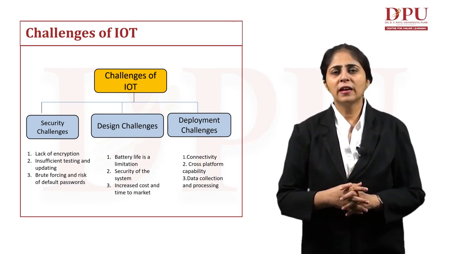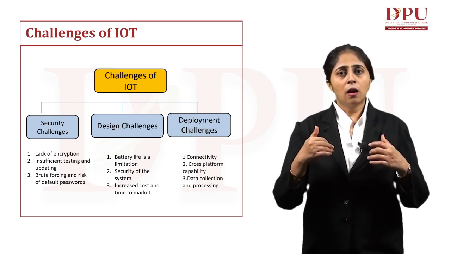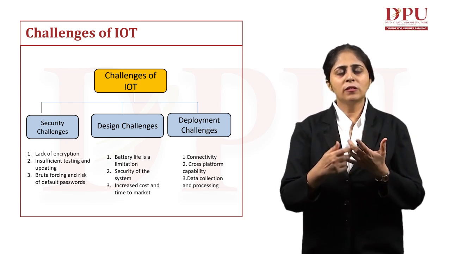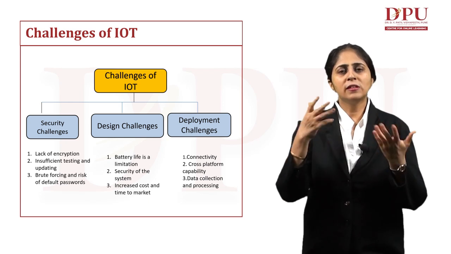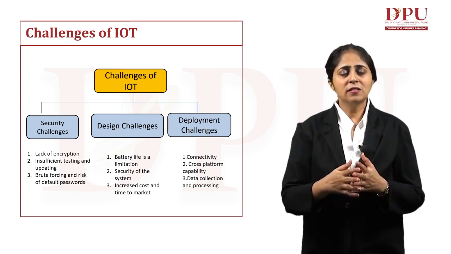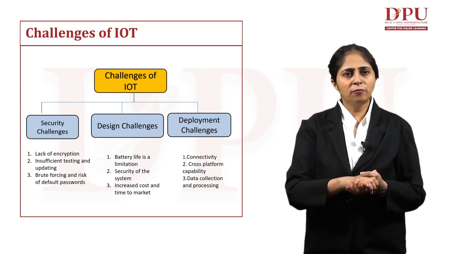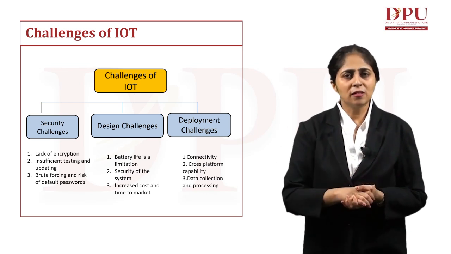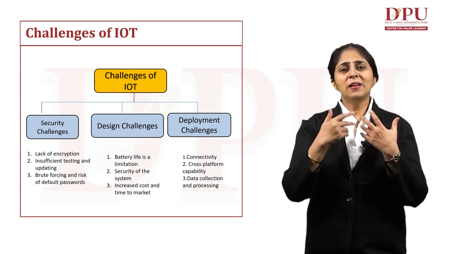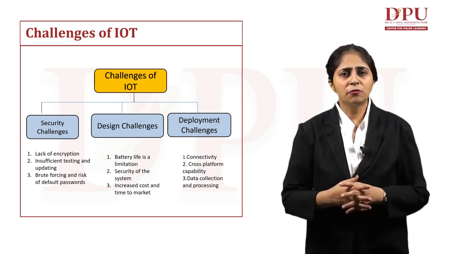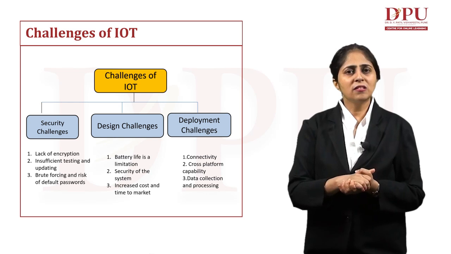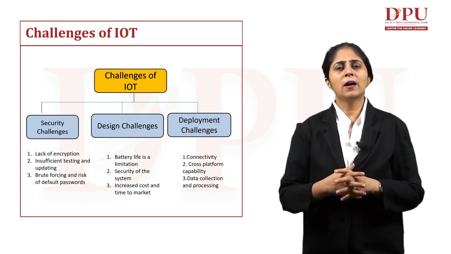Then brute forcing and risk of default password. Suppose we have installed these IoT enabled devices, cameras and surveillance systems in our home, but the password is attacked by some other person, so we may be given some wrong information. That is another security challenge in the field of IoT.